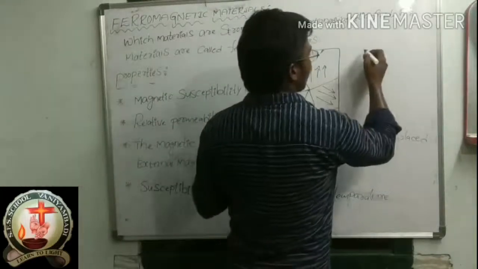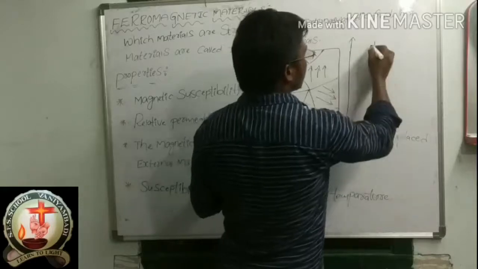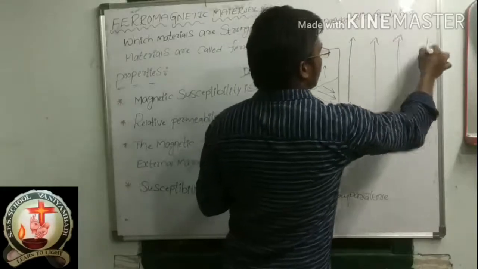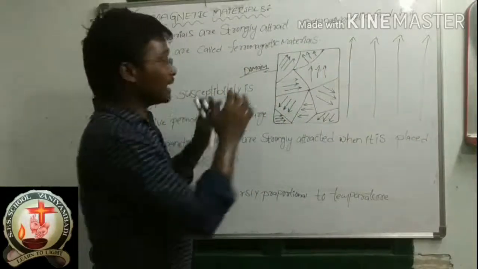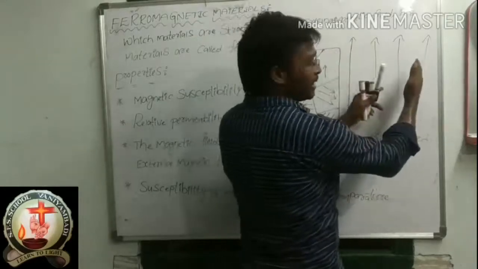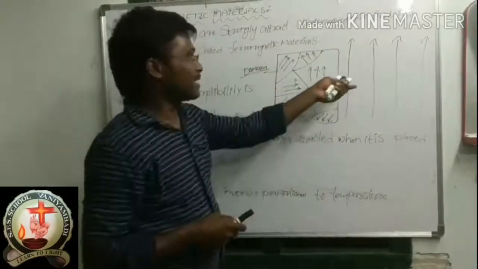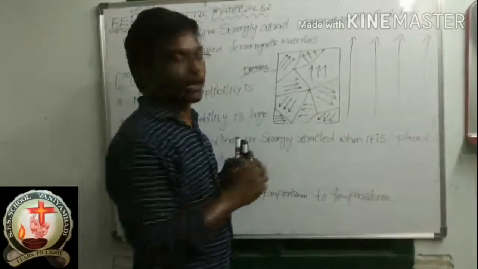This is the external magnetic field. I am placing the ferromagnetic material here. It is a little bit confusing, so I am drawing only one magnetic field line. Just remember this.